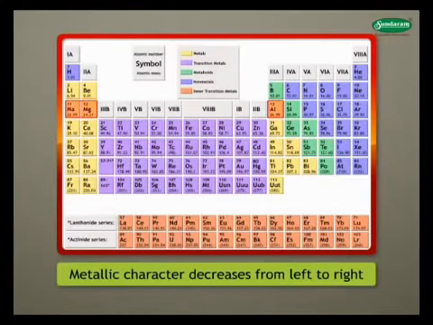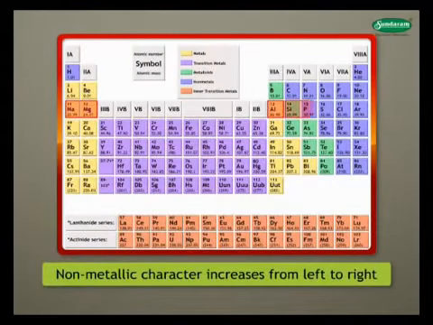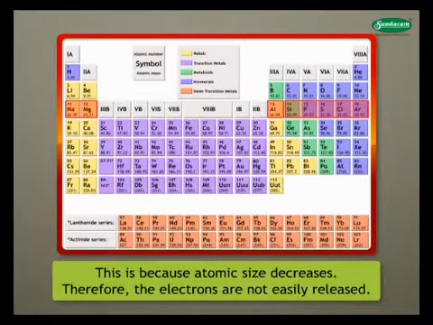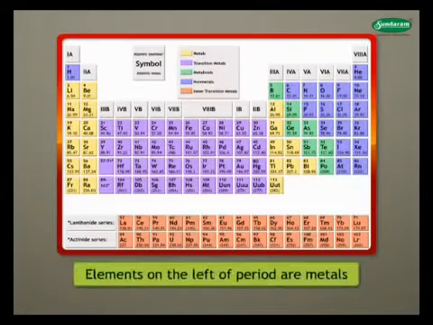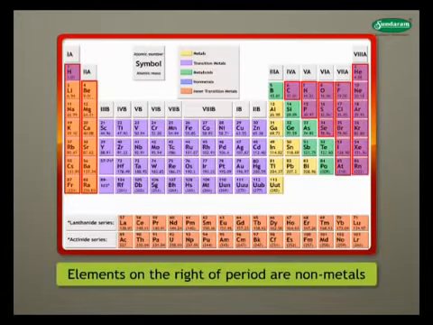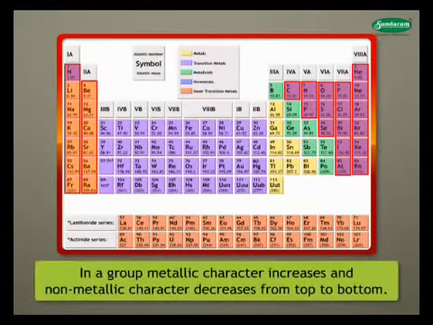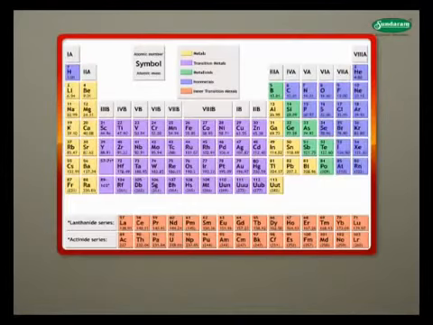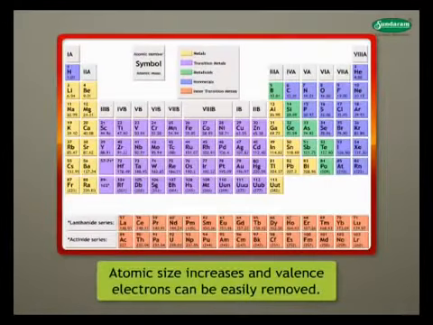Metallic character decreases and non-metallic character increases from left to right in a period. This is because atomic size decreases. Therefore, the electrons are not easily released. Elements on the left of period are all metals and on the right are non-metals. In a group, metallic character increases and non-metallic character decreases from top to bottom. This is because atomic size increases and valence electrons can be easily removed.